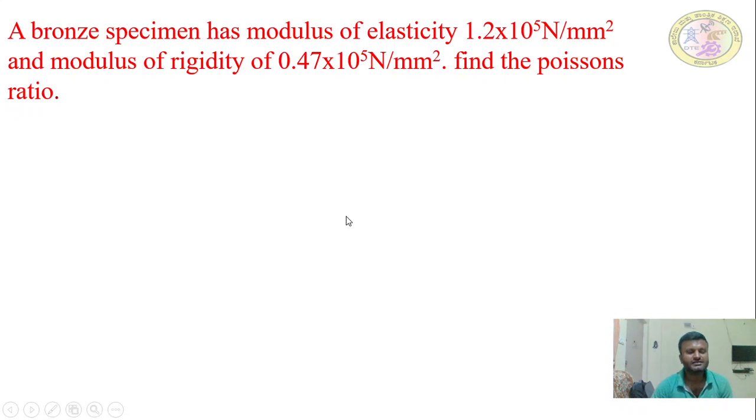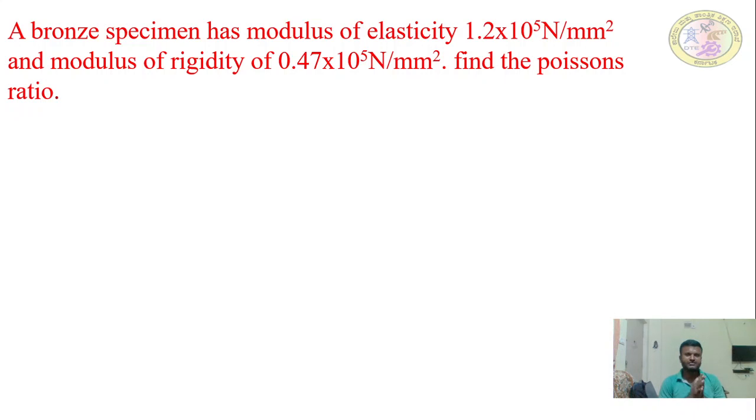Now move on to the next problem. Before you start with any problems or numericals, please try to read the questions once. I will read it out. A bronze specimen has a modulus of elasticity 1.2 into 10 to the power of 5 Newton per mm square, and modulus of rigidity 0.47 into 10 to the power of 5 Newton per mm square. Find the Poisson's ratio. Very simple problem. For a bronze material, the two elastic constants are given, and we need to find the Poisson's ratio.